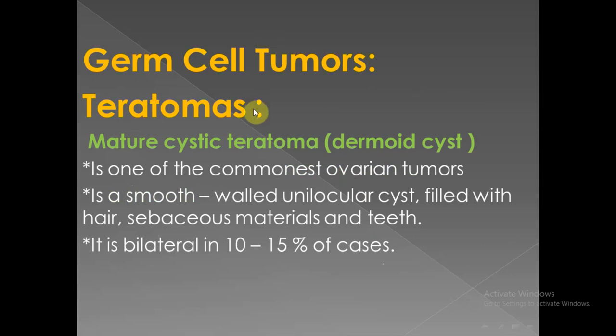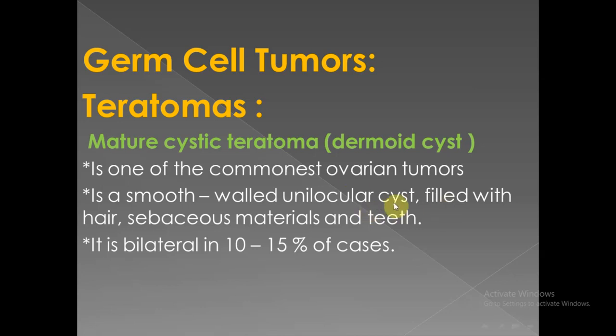Now, germ cell tumors. We have teratoma, and teratoma is divided into three types: mature cystic teratoma or dermoid cyst, which is by far the commonest ovarian tumor and the commonest ovarian cyst, and we have immature teratoma, and we have teratoma with malignant transformation. Mature cystic teratoma, as we mentioned, is the commonest ovarian tumor.